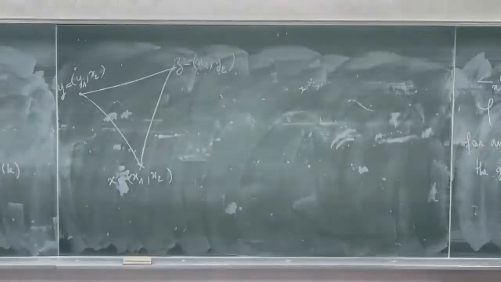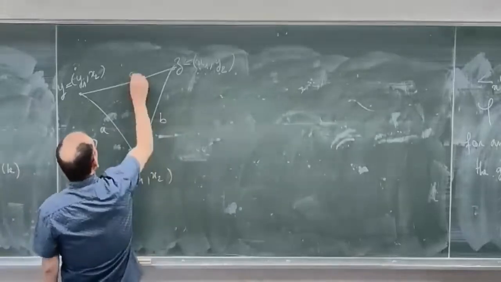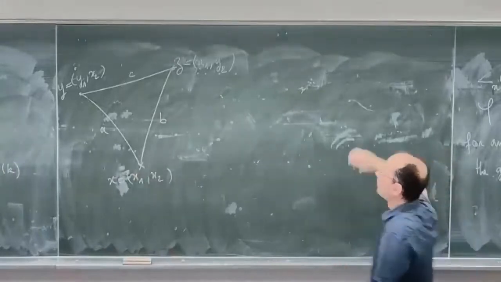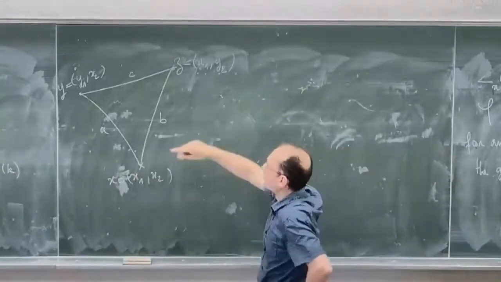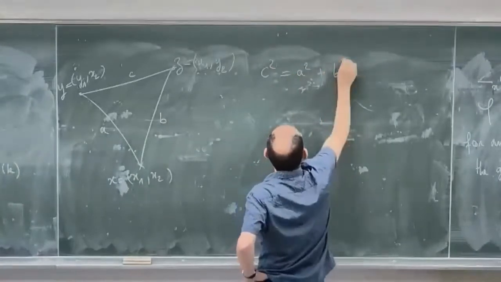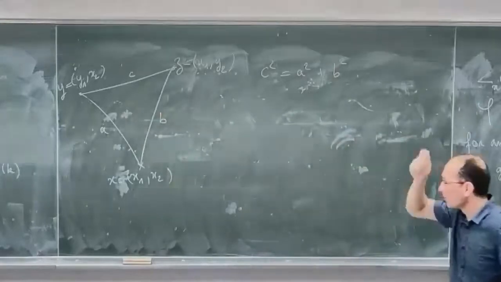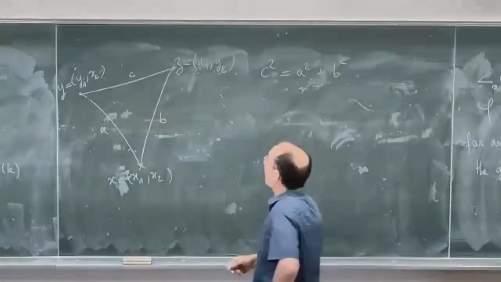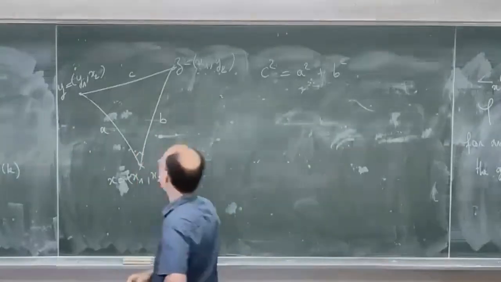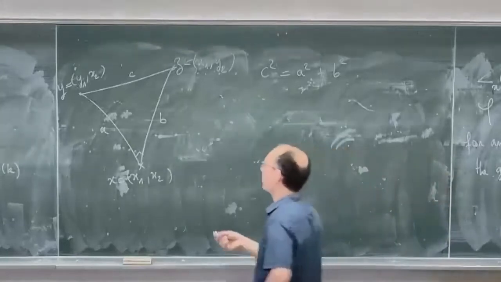Okay. And if I'm looking at the length of the sides, because I am on a product space, it's easy to see that C square is equal to A square plus B square. Just write what are the distances. And then I have to consider this angle. And what I'm saying is that this angle is in fact a right angle. It's equal to pi over 2.